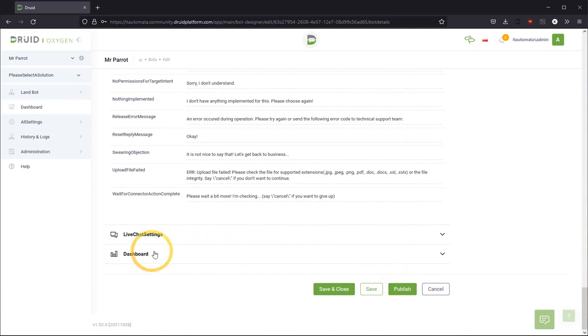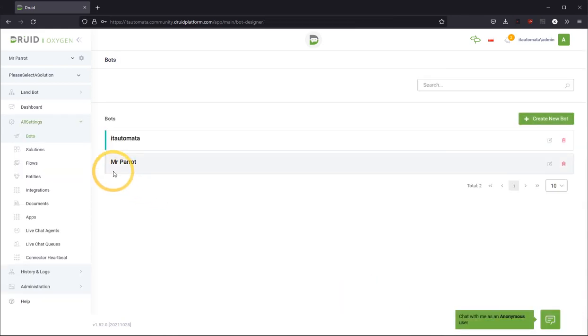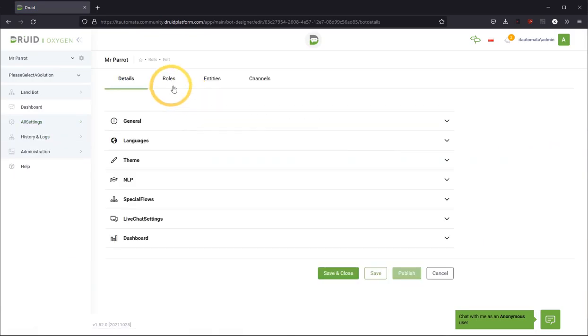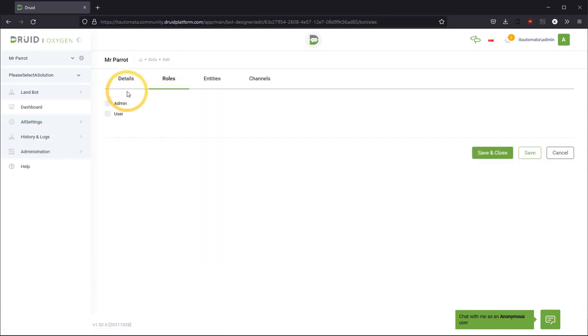Okay. After reviewing everything, you have to choose publish, and then we need to wait a while. I have one bot defined before, but it actually doesn't matter. Let's check. Ah, yeah, of course I forgot. We also have to specify the roles on the roles tab.